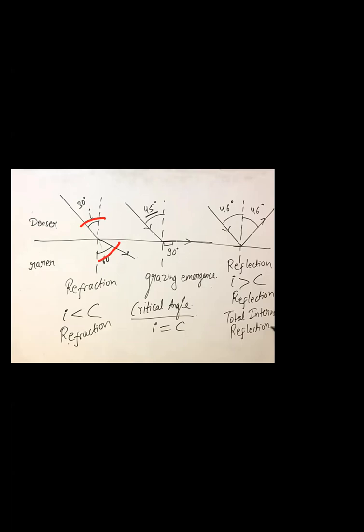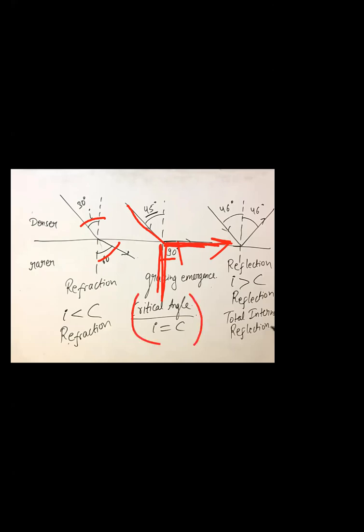There comes an angle where, if you change this angle of incidence so much, instead of refracting it will move along the surface. So the angle of refraction becomes 90 degrees, and that angle is called the critical angle.